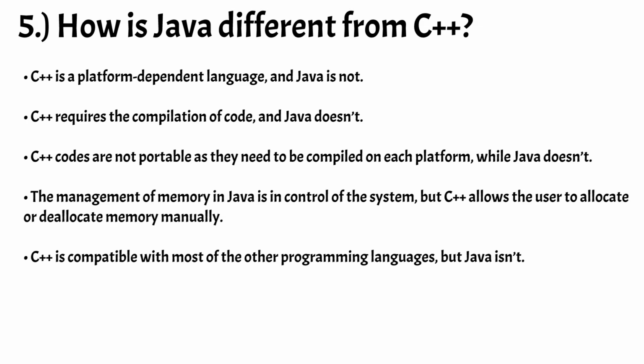The management of memory in Java is in control of the system, but C++ allows the user to allocate or deallocate memory manually. C++ is compatible with most of the other programming languages, but Java isn't.